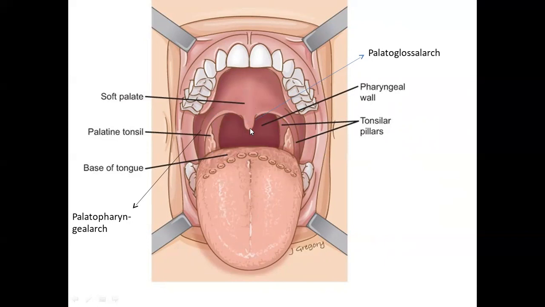It is bounded superiorly by the soft palate. Below, it is formed by the dorsum, the posterior 1/3 of the tongue. Laterally, it is formed by the palatoglossal fold from the two sides.